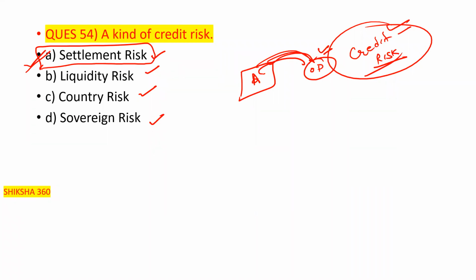So please remember, clear, you will definitely find this point on page number 42 of the book, clear. A kind of credit risk is settlement risk, clear.